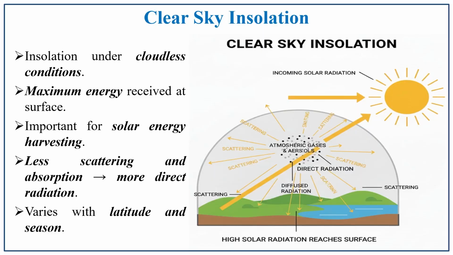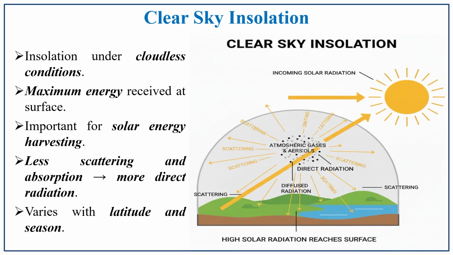So, if the sky is clear, what happens? If the sky is clear, there won't be any cloud or any disturbance like dust or aerosols. So, immediately what happens? The incoming solar radiation will not be affected. Because of that, the maximum energy will be received on the earth's surface.